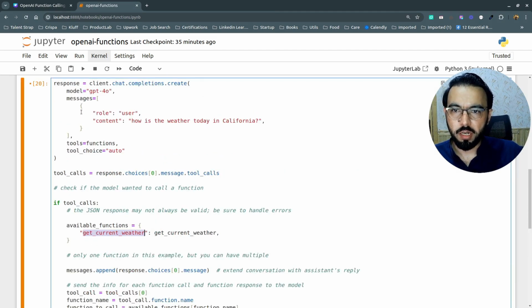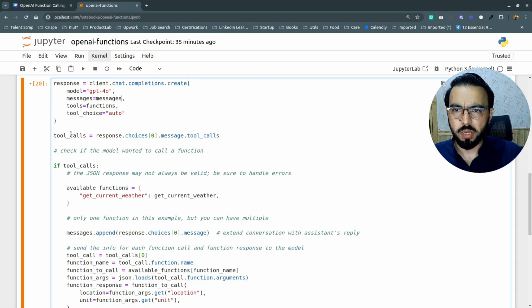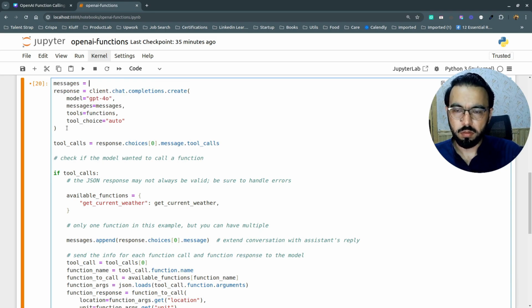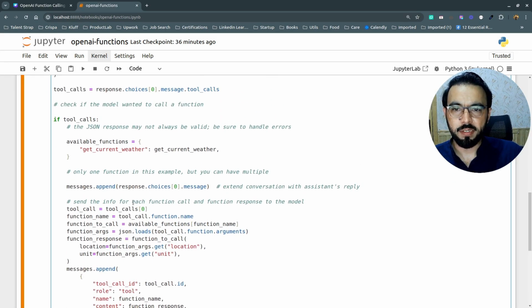So now next what I'll do is that I'll move these messages from here to a variable. I'll call it messages. I'm moving these messages to a variable because whenever I get a response from the GPT model, I want to extend that conversation. And the reason is I'm not sending just one message each time to the GPT model, because if I'm sending one message, the GPT will directly check that query in its trained data and give me the response. And if I'm sending another query right after that previous query, the GPT model will again check that same query in its trained data, and it will lose the context.